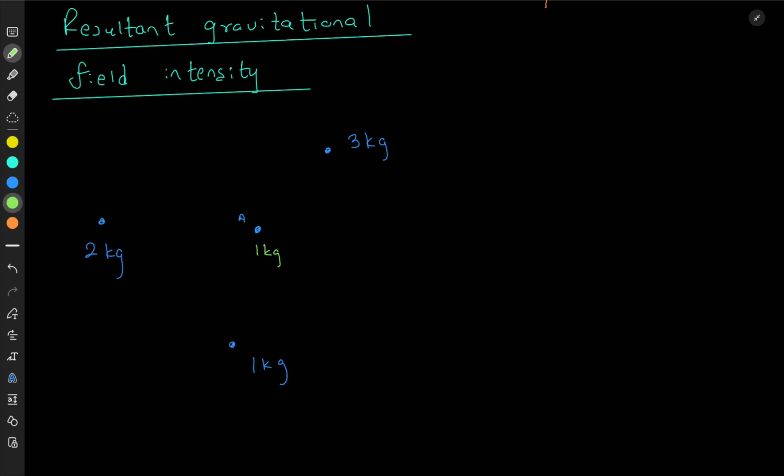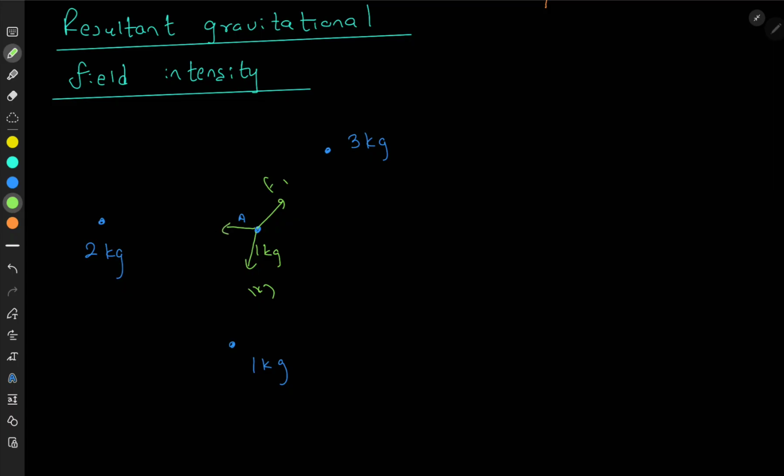That's what I told you before, right? Use that. So I place 1 kg at point A and I am seeing the resultant gravitational field intensity at that point A. So you can see 3 kg is attracting 1 kg, right? I call this F1, and you can see 1 kg is also attracting 1 kg, and 2 kg is also attracting that 1 kg, right? I'm not drawing this proportionally, just giving you the ideas.